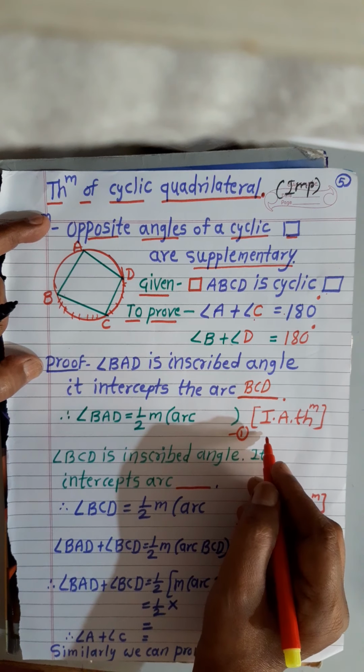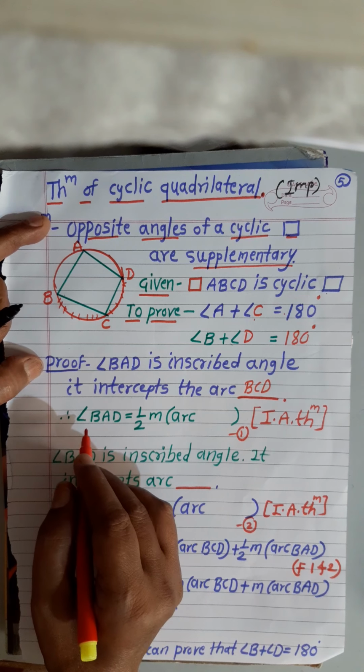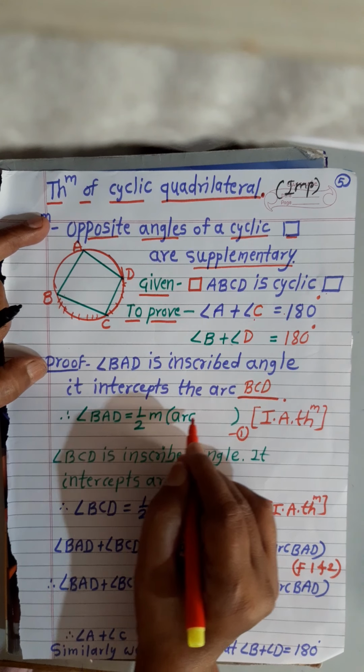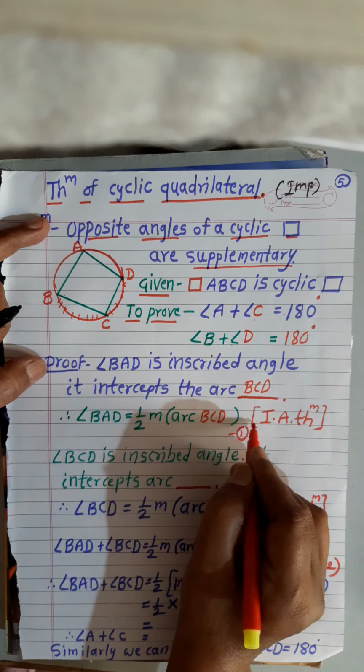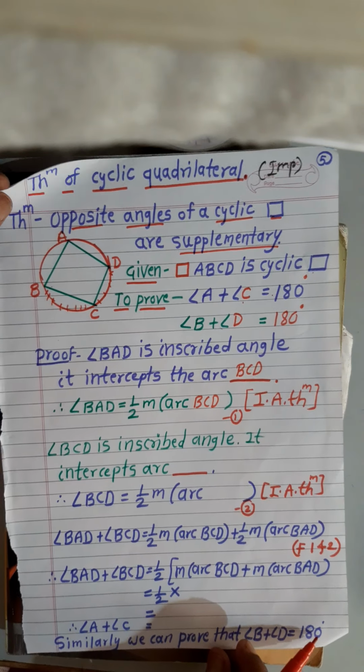Therefore, by using the inscribed angle theorem, what can we write? Angle BAD is equal to 1/2 the measure of arc BCD, by using the inscribed angle theorem.